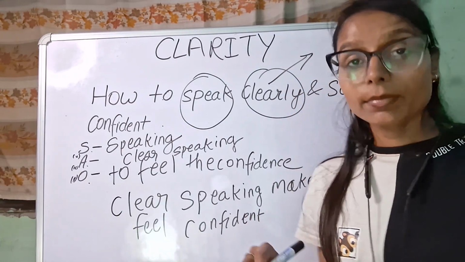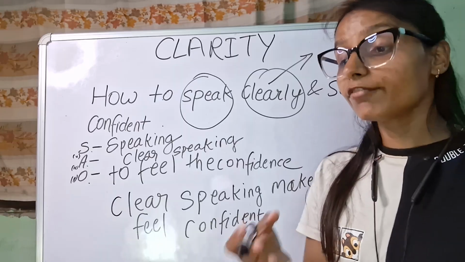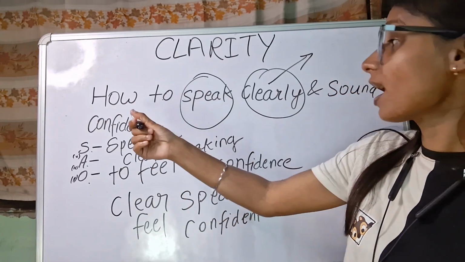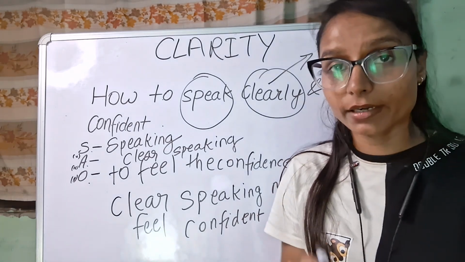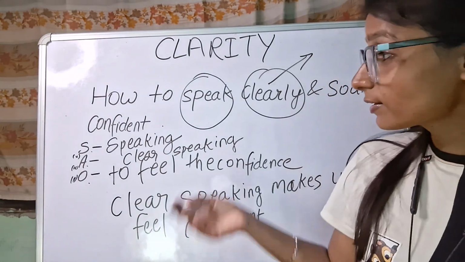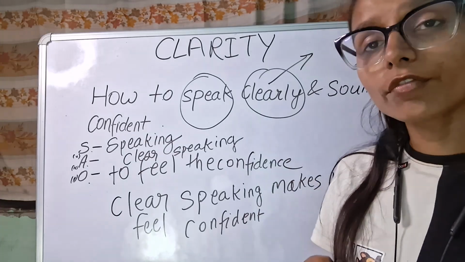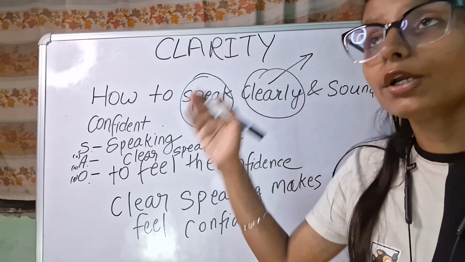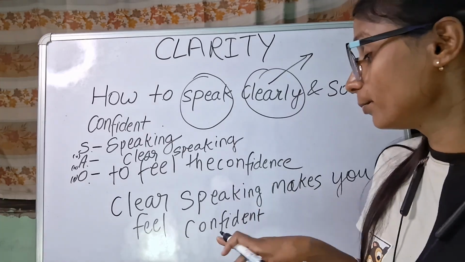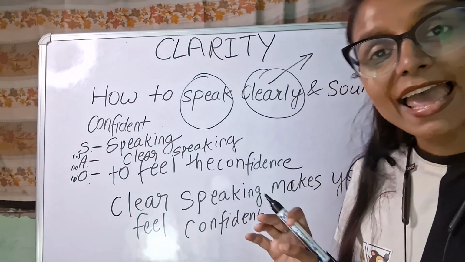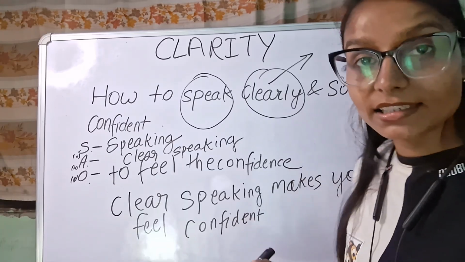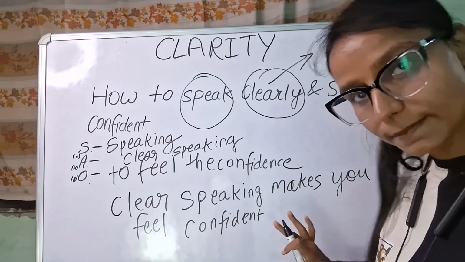Now let's say if anybody is going to give you a spontaneous topic like how to speak clearly and sound confident, and they say, can you talk on this topic, how to speak clearly and sound confident. If you are able to find the core idea, clear speaking makes you feel confident, then you can promise them exactly that you are going to talk about this.